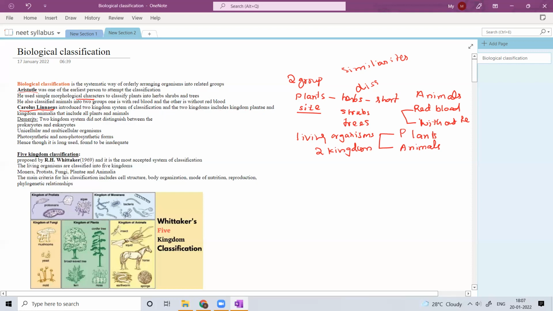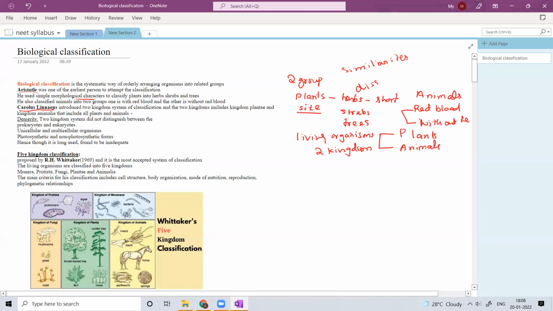So basically, what are the demerits? Coming back to the Aristotle classification, what is the demerit? He was able to classify only based on the size and the color of the blood. So many organisms which are not related come under the same group in the Aristotle classification. The same thing happened with the Carolus Linnaeus classification, that is, the two kingdom classification.